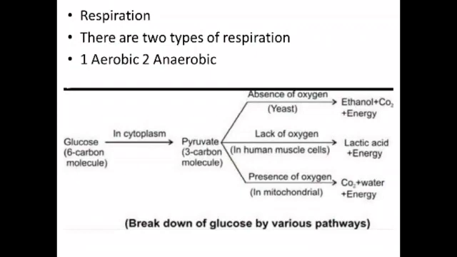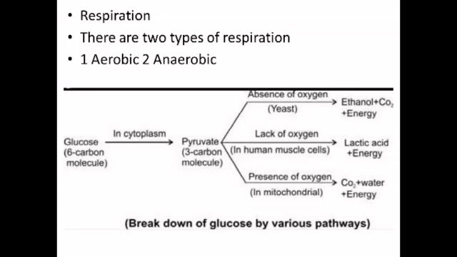Next topic is respiration. Cells, in order to perform various functions, require energy. This energy is derived by the oxidation of food. The process of releasing energy from food is called respiration. The process of respiration involves intake of oxygenated air into the cell, using it for releasing energy by burning of food, and then removal of carbon dioxide and water from the body.